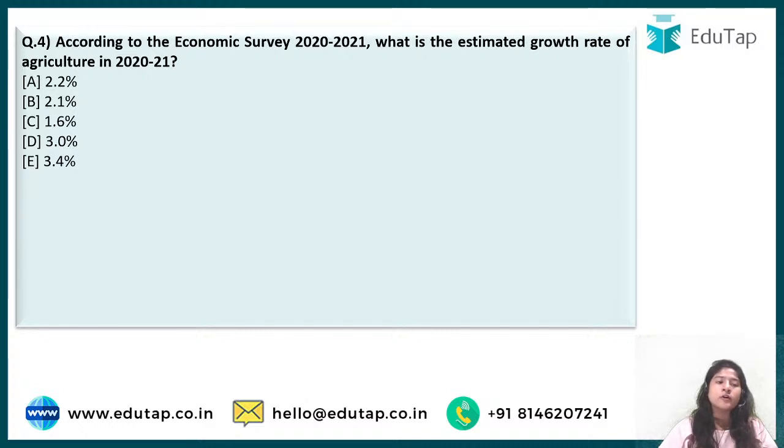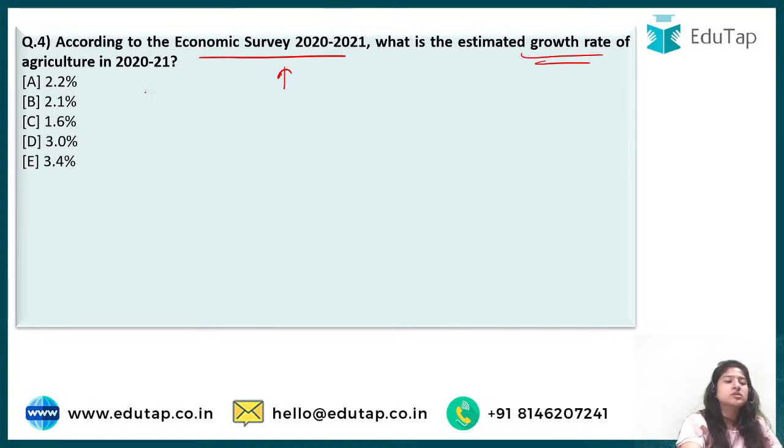Next is question number 4, which says according to the economic survey. See, even if you are not preparing for this year, you're going for next year, you just want to have an idea, just look at which reports are important for ARD preparation. Here we have already covered agri census. For now, budgets are also important, and now we are also covering economic survey 2020, then 2021, and this is important for ESI also. It says what is the estimated growth rate of agriculture.